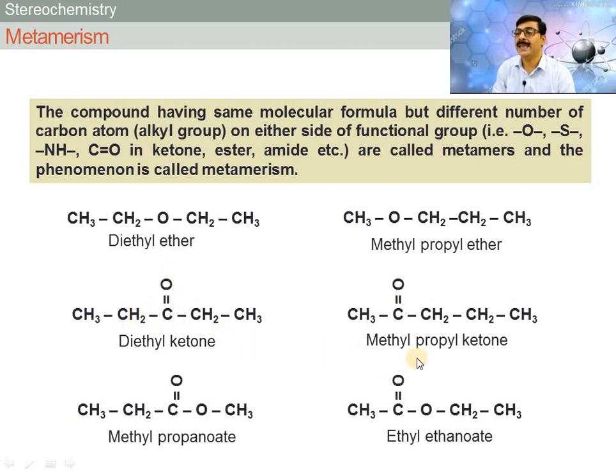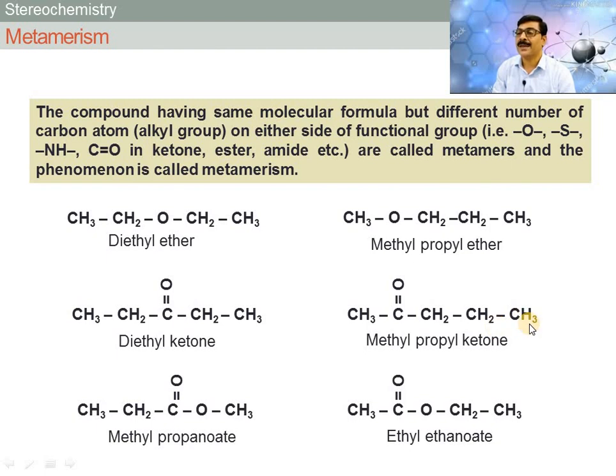But in methyl propyl ketone, on one side only a methyl group is attached to the carbonyl group, but on the other side a propyl, that is CH2CH2CH3 alkyl group, is attached.